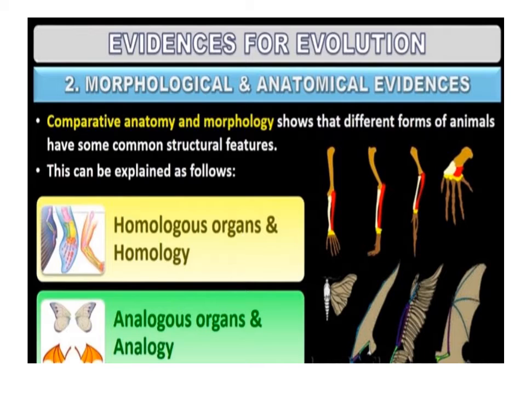Morphological and anatomical evidence. Comparative anatomy and morphology show similarity and difference among organisms of today and those that existed long before. This can be explained as follows: homologous organs and homology, analogous organs and analogy.